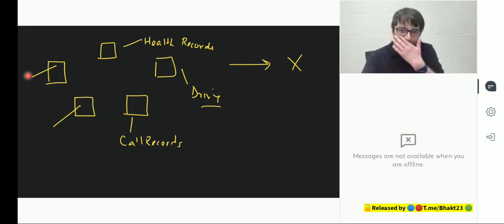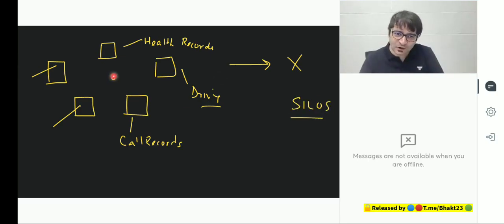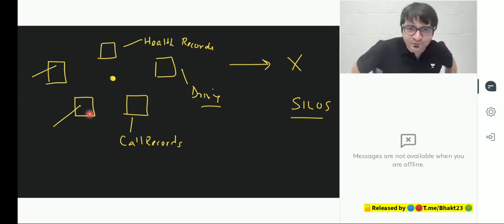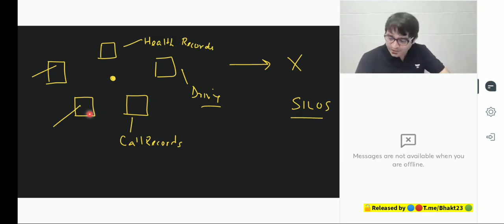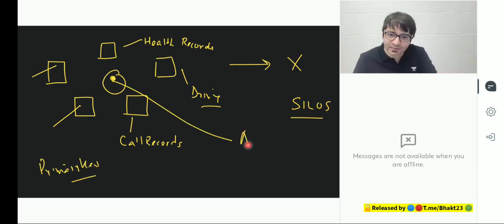But these are in different silos. Can we link all of them together? If you're a student of engineering, you would have read database management. You need a primary key to link all these databases together. And that primary key can become Aadhaar, because Aadhaar is unique.